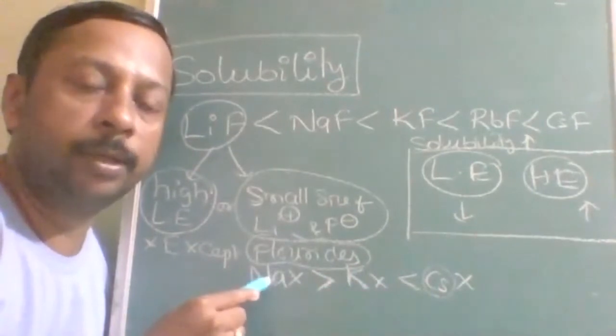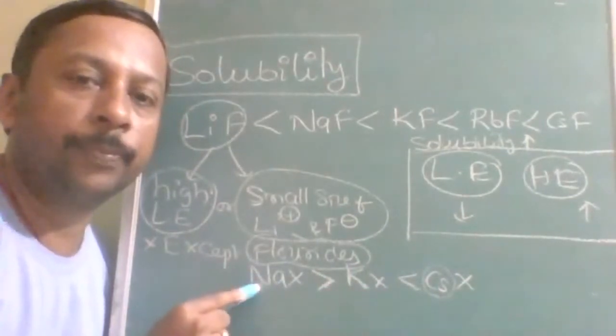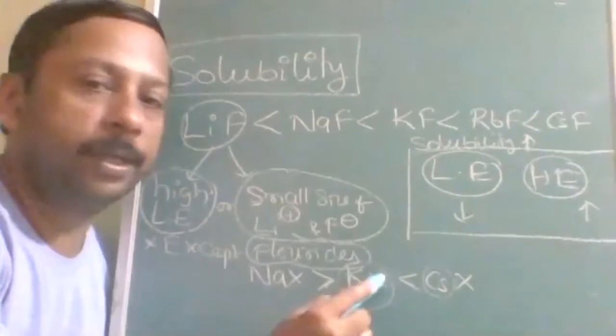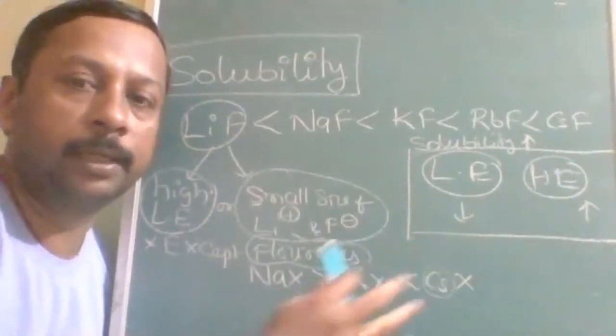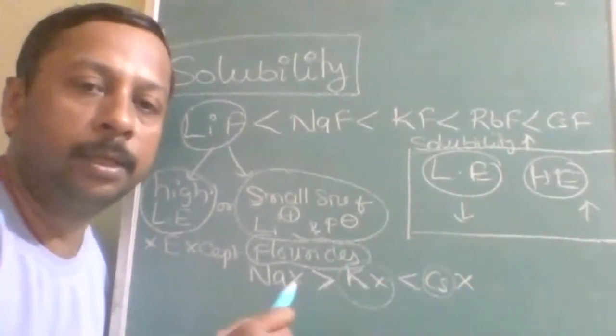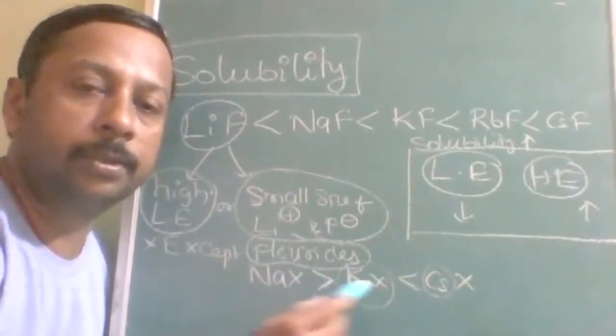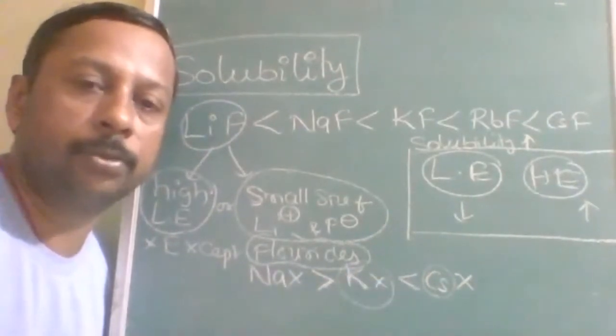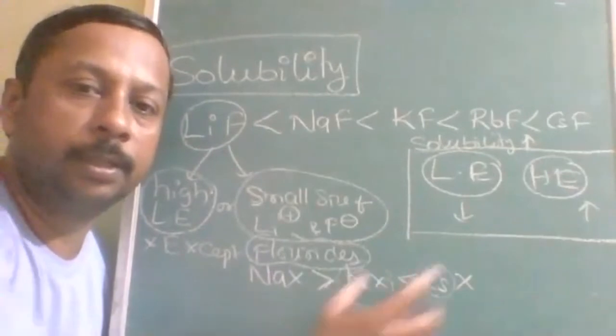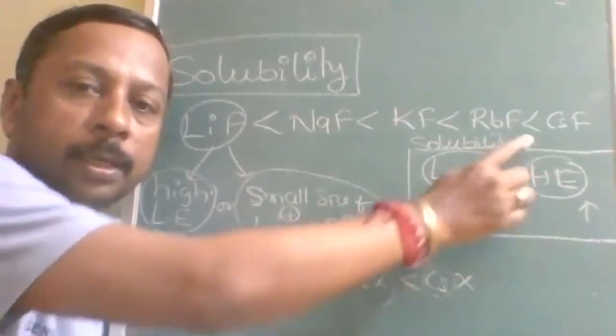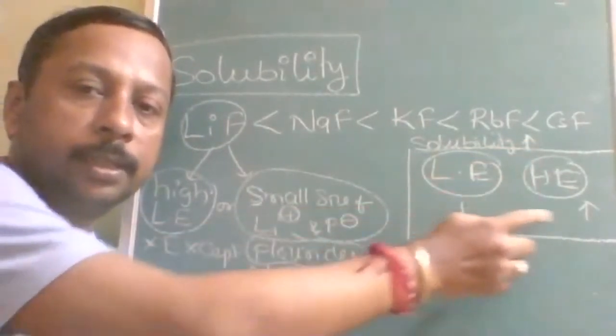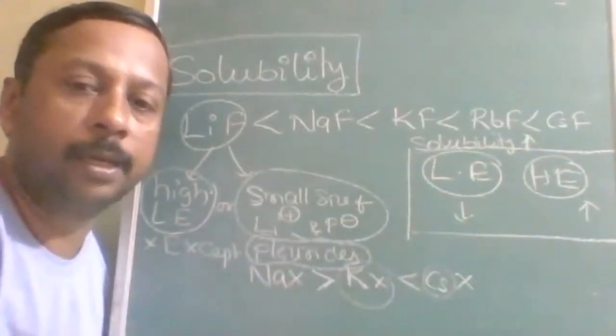But why is it more here? Here, hydration energy is more. And potassium being the middle part, both will exactly compensate each other. It neither increases nor decreases like this. Understood? Note down this, especially this property: solubility increases with decrease in lattice energy, and increases with increase in hydration energy.